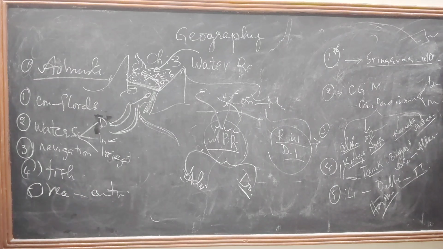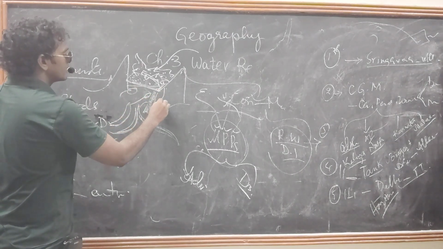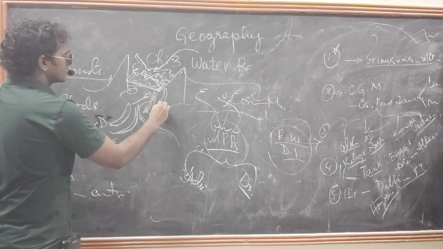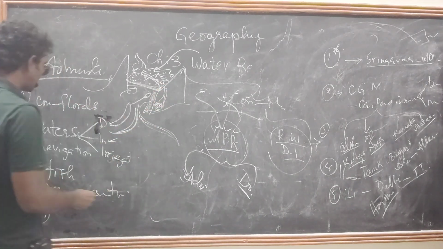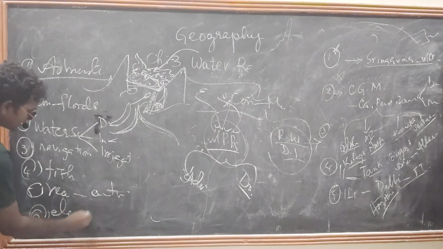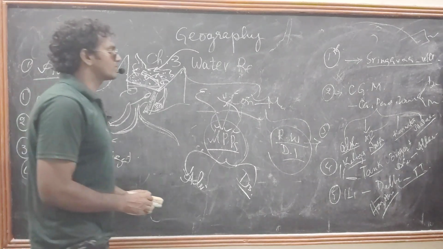And one more use is that we can generate electricity by turning the turbines through the water. We can generate electricity. It is called hydroelectricity. These are the advantages of multi-purpose projects.